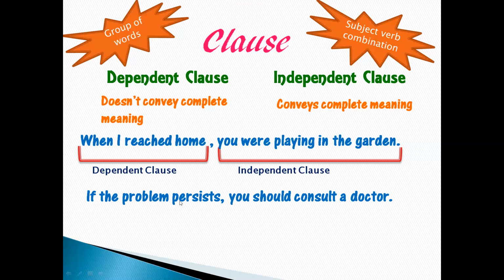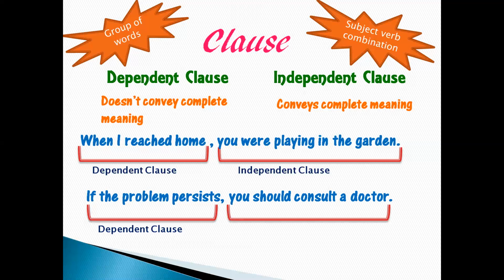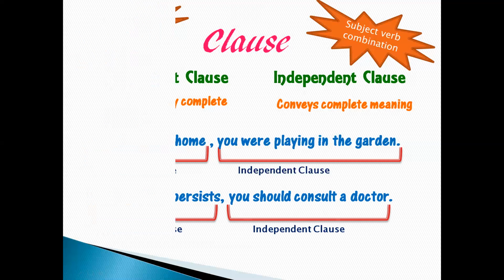So that is why this group is called a dependent clause and this one is called an independent clause. Here we have a subject you, we have a verb consult. So it has a subject and verb combination. That is why it is not a phrase. And if you use this part all alone, it will give a complete meaning. That is why it is an independent clause.